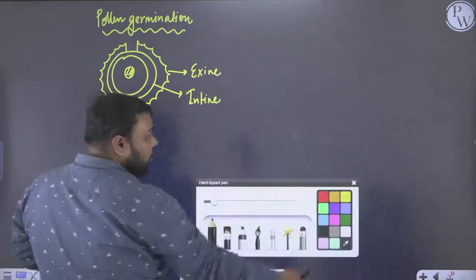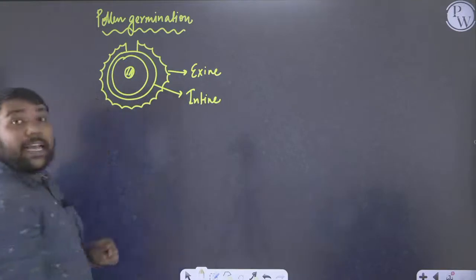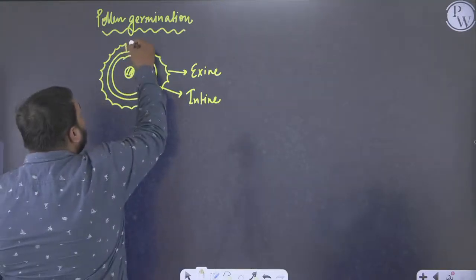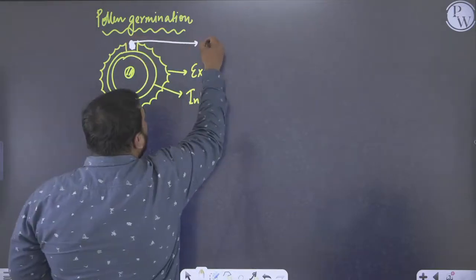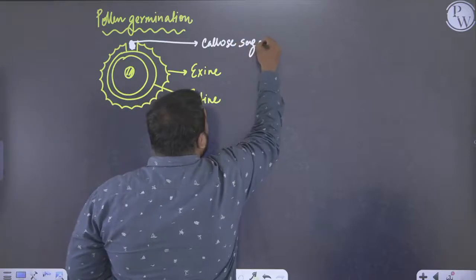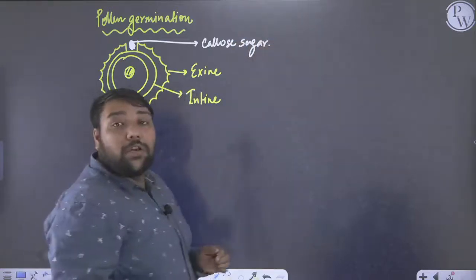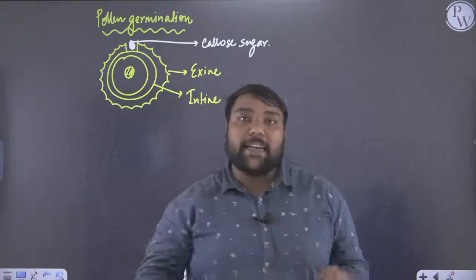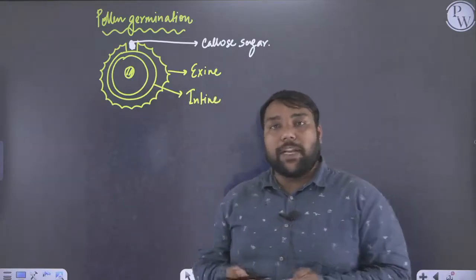The portion which is discontinuous in exine is blocked by callose. This callose has to be degraded for pollen germination to occur.